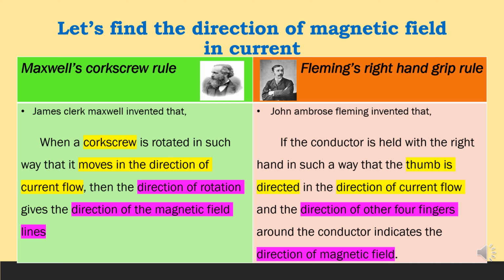John Ambrose Fleming stated that if the conductor is held with the right hand in such a way that the thumb is directed in the direction of current flow, the direction of the other four fingers around the conductor indicates the direction of the magnetic field.